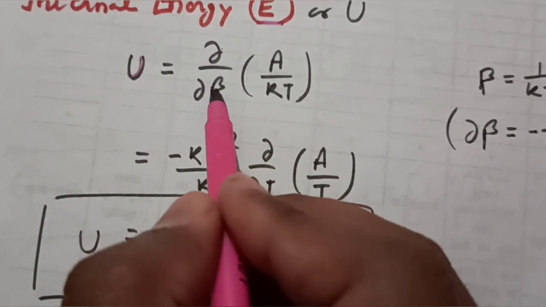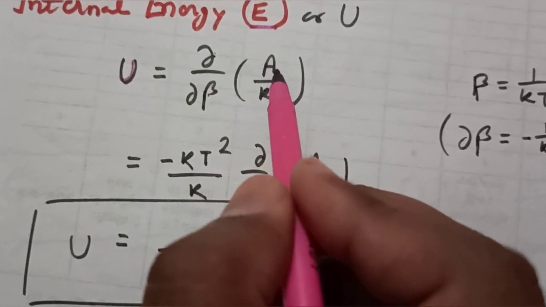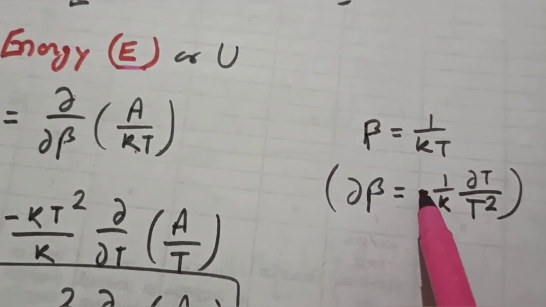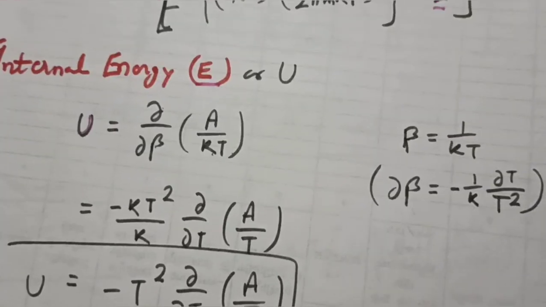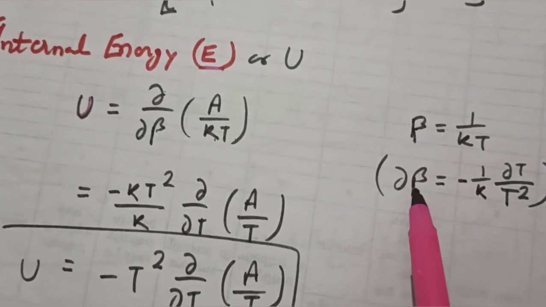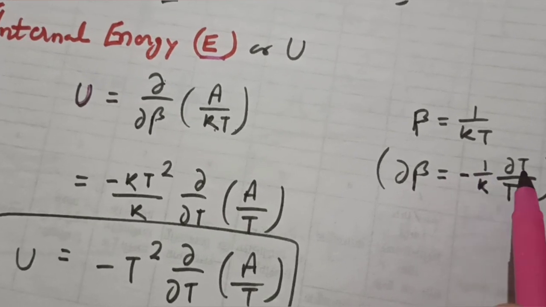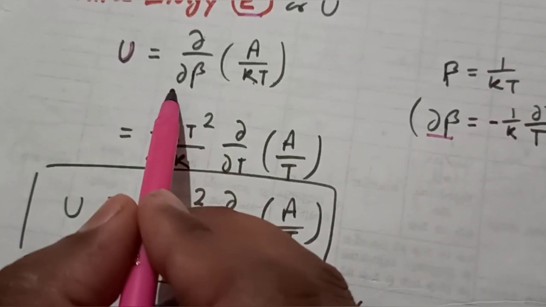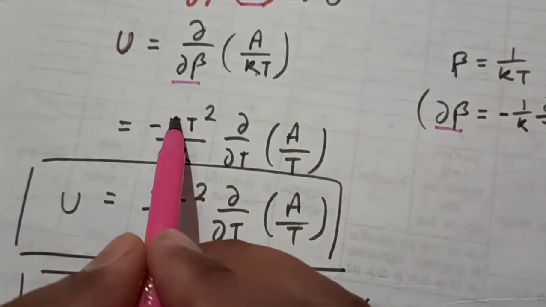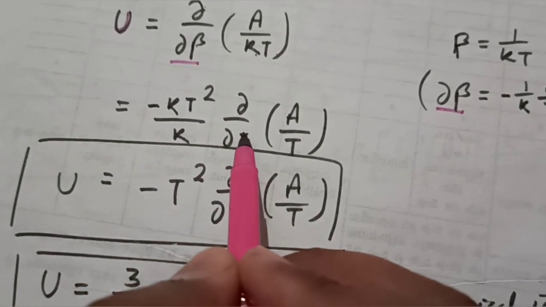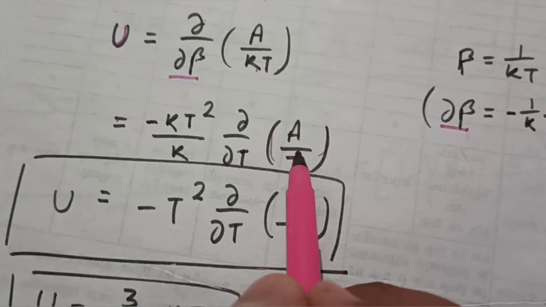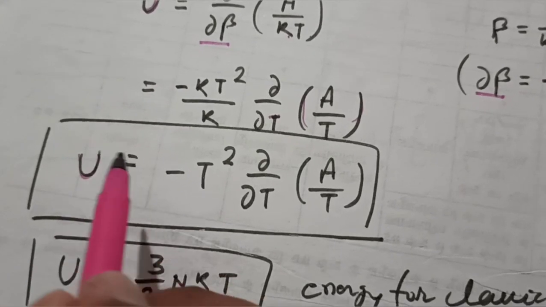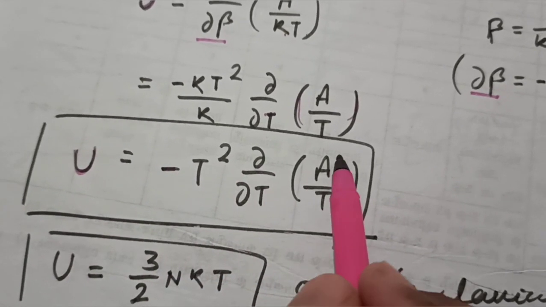This is del over del beta times beta A, or you can write A upon kT here. You know that beta is 1 upon kT, so del beta is minus 1 upon k times del T upon T square. So we substitute the value of del beta, and we have minus kT square upon k times del upon del T of A upon T. If you just solve it, k is going to be cancelled, and you have the value of internal energy: minus T square del upon del T times A upon T.